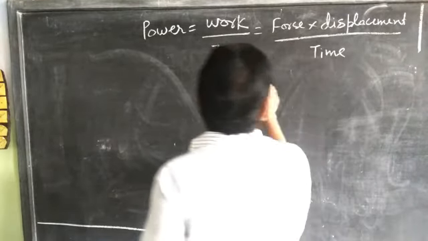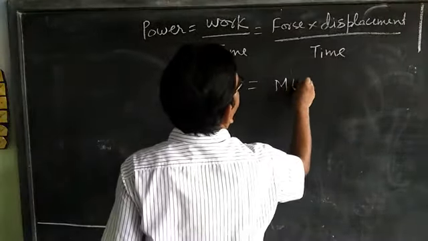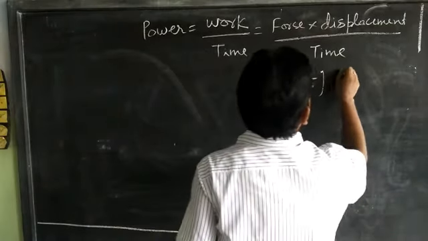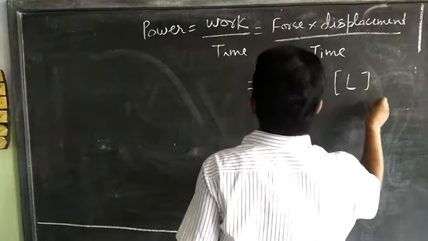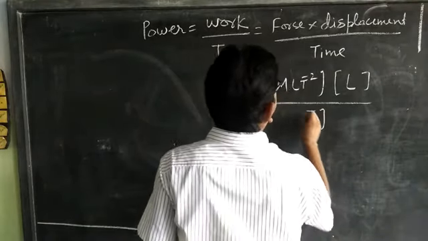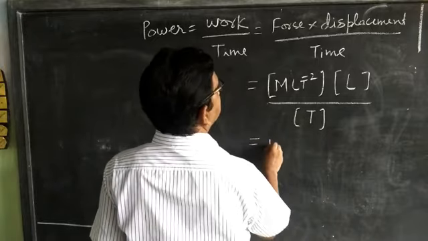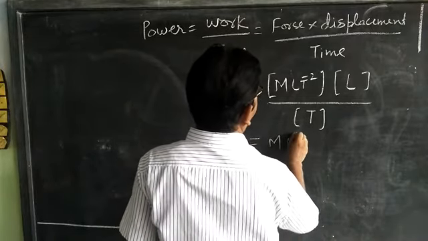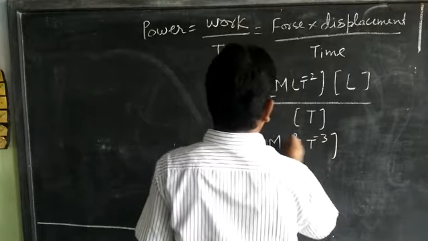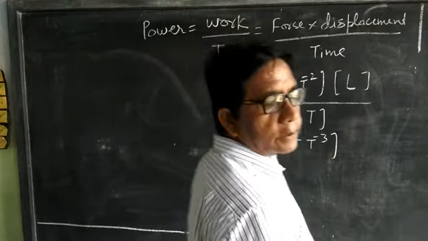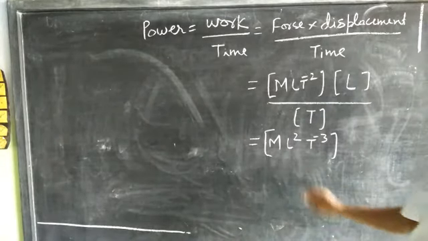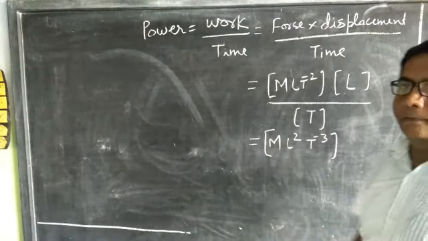What is the dimension of force? Mass into acceleration, MLT^-2, and displacement L upon time T. Then its dimension becomes ML^2T^-3. This is the dimension of power, ML^2T^-3.